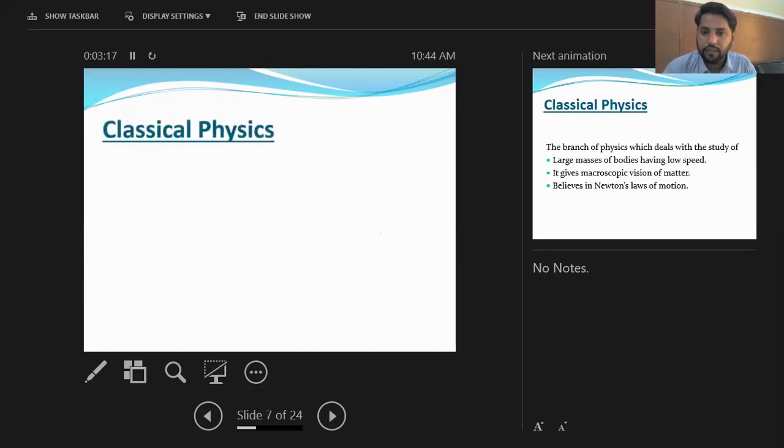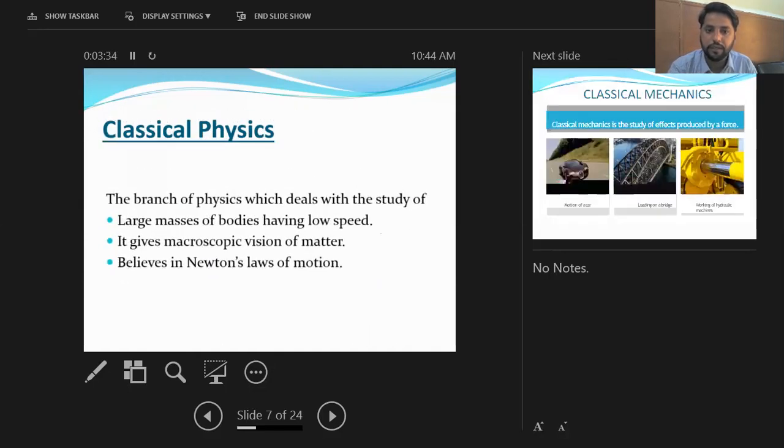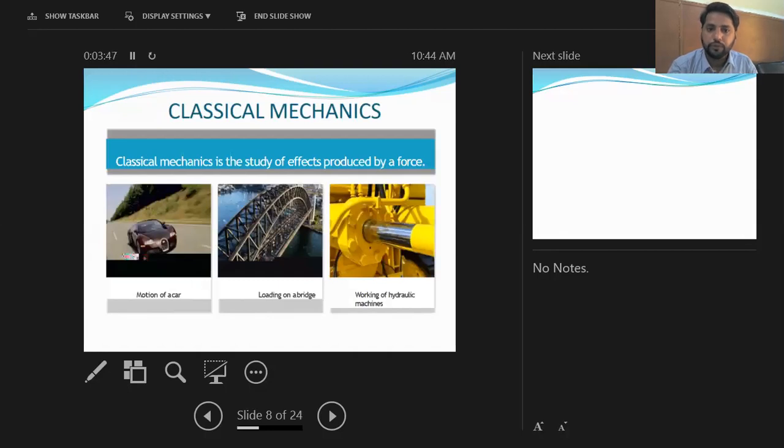The question is why we have divided physics into two main branches. Simply, physics is divided regarding three basic things. Classical physics deals with the study of the following: number first, bodies which have large masses and low speed. Number second, it gives the macroscopic vision of matter, and classical physics is the physics which believes in Newton's laws. Here are a few applications of classical physics. Classical physics is a study of the effects produced by force.